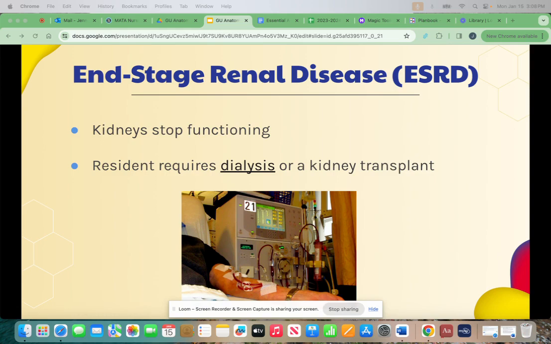End-stage renal disease, or ESRD, is when the kidneys stop functioning. The resident will require dialysis or a kidney transplant. With dialysis, the resident's blood flows through a machine that filters out waste products, toxins, and extra water. It's usually performed 3 times per week, and dialysis is required to keep the patient with end-stage renal disease alive.